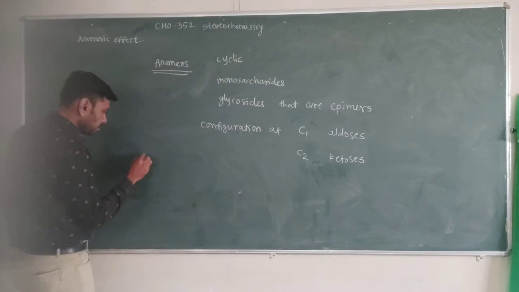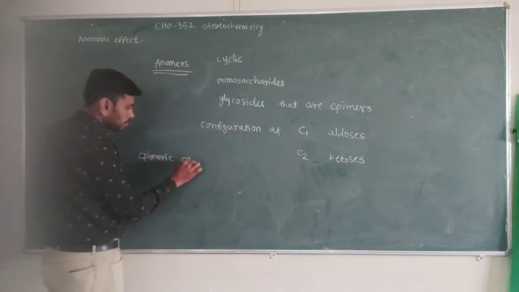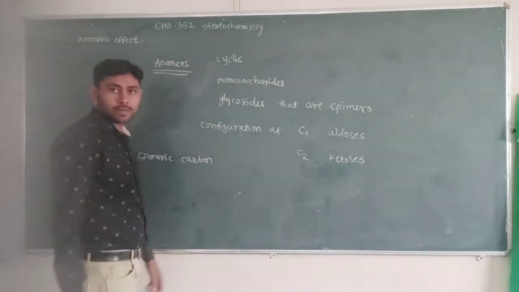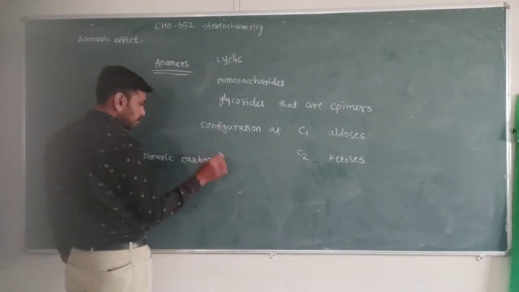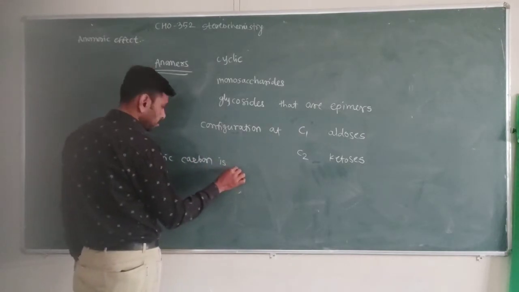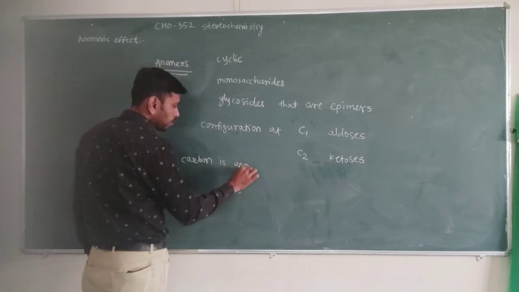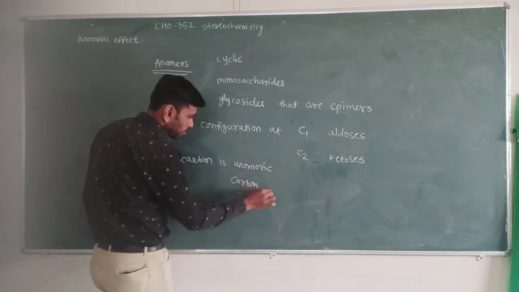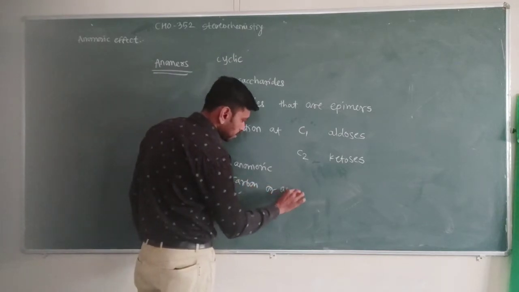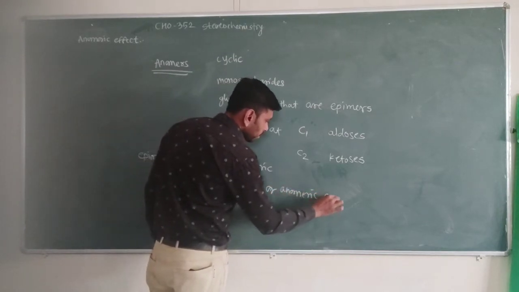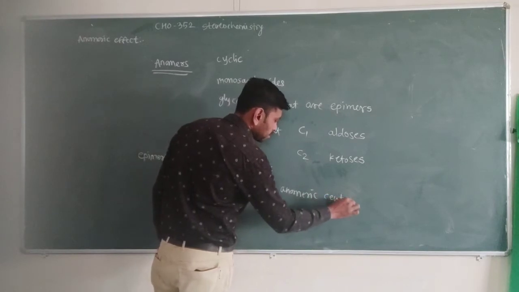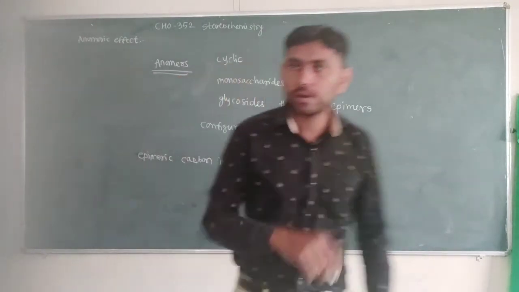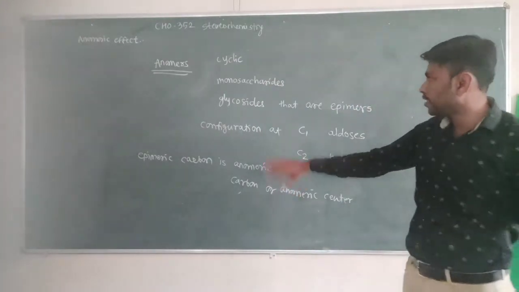And that carbon is called the epimeric carbon. The epimeric carbon is the anomeric center or anomeric carbon. So epimeric carbon, or epimeric center, or anomeric center.